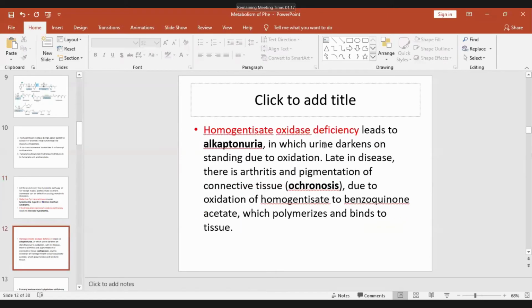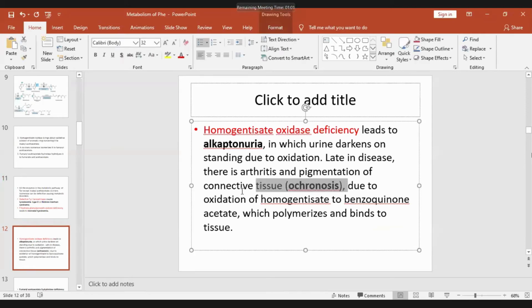Then homogentisate oxidase deficiency leads to alkaptonuria, in which urine darkens on standing due to oxidation. Later in the disease, there is arthritis and pigmentation of connective tissue, called ochronosis, due to oxidation of homogentisic acid to benzoquinone acetate, which polymerizes and binds to tissue.